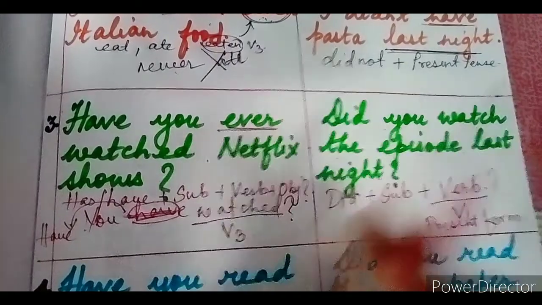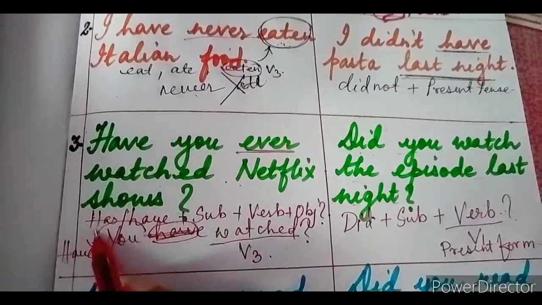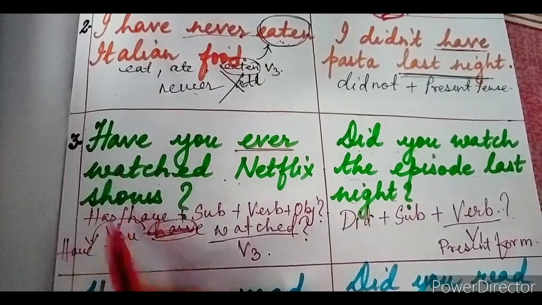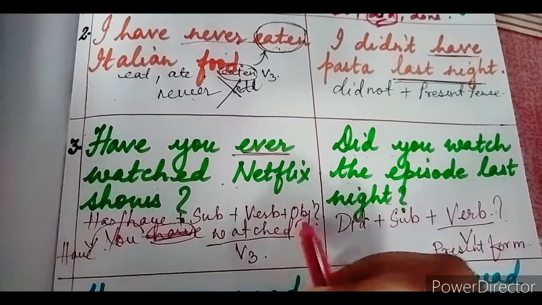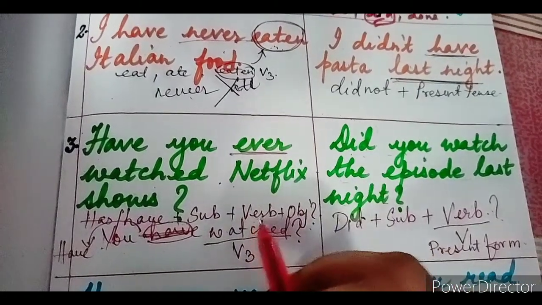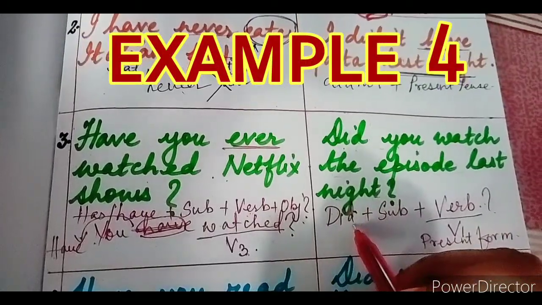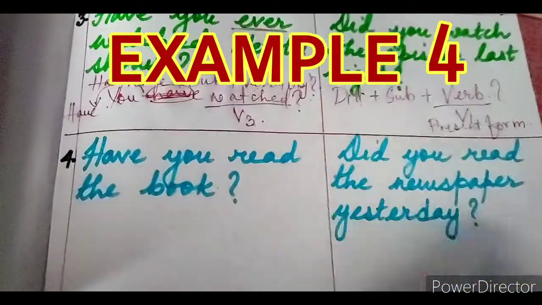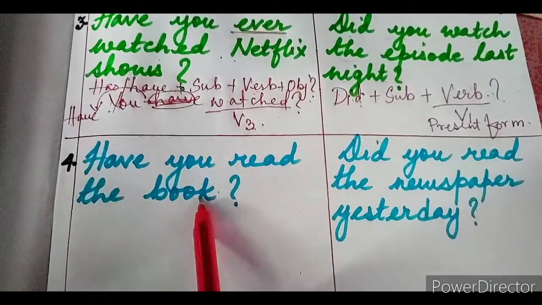Is that clear? So always remember one thing: the structure of a question in the present perfect form will be has or have plus the subject plus the verb plus object and a question mark. Now the verb will be in verb form 3. Okay, and in simple past we will use did. Now children, come to the fourth example. Have you read the book?